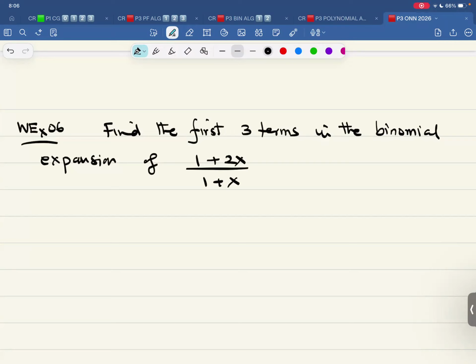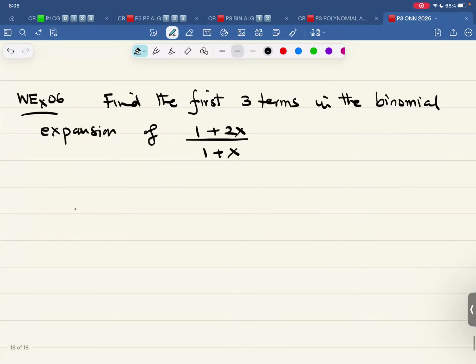Okay. So now over here, this is basically 1 plus 2x and 1 plus x raised to power of negative 1.